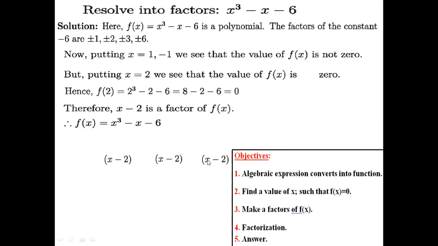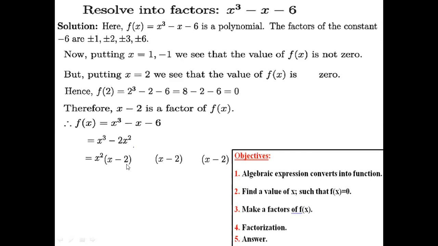Write it a third time actually, because here is power 3, so you have to write three times. Then you have to think, here is x cube, here was x minus 2. If we multiply this part by x square, then we get x cube. That's why we multiply x square. Then we'll get what? x cube minus 2x square by multiplying this.